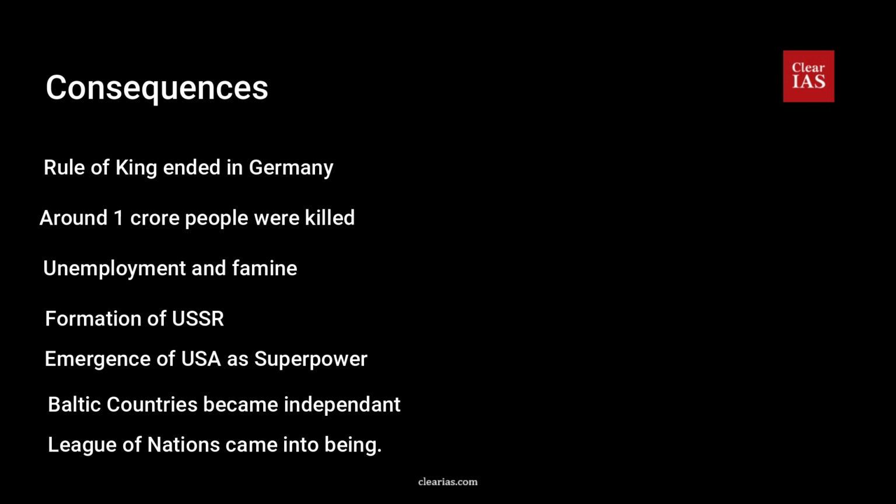Germany had to return Alsace-Lorraine to France, and German colonies were shared. Germany gave up Saar, Caulfield. Germany gave up a Polish corridor and made the city of Danzig independent, and monarchy was abolished in Germany, Austria, Hungary, Turkey, and Russia. And the harsh clauses of the Treaty of Versailles finally resulted in the Second World War. So these were the consequences of the First World War, and it had a huge impact on the political as well as economic history of the world at that time.